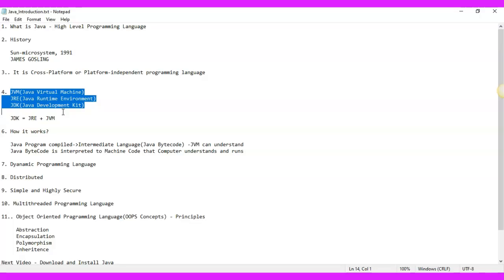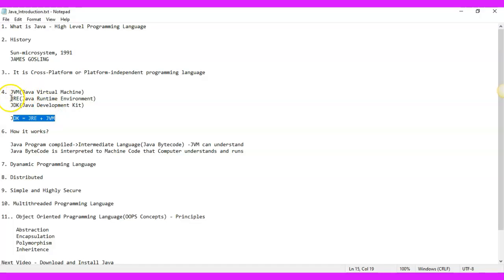So we download JDK, that is Java Development Kit, from the internet, and it provides the environment to develop software or any application. Okay, so that is how Java is available to you. Once you download JDK, which provides you the environment, the tools, the techniques to develop software in Java, you will have a JRE and JVM inside JDK. So JDK is comprised of JRE and JVM.